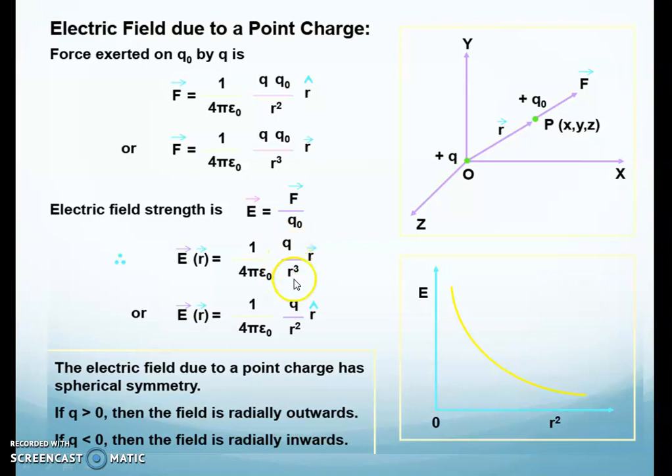So Q by R square, and it is a vector quantity, so it should be written in vector form also. So we can write it as Q by R cube into R vector. It may be written as R vector divided by R is equal to unit vector. So E is equal to 1 by 4 pi epsilon naught Q by R square into R unit vector, right?